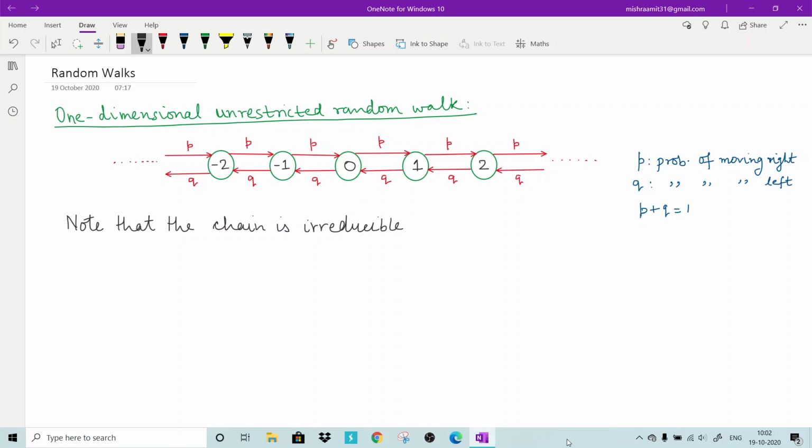So 0 is a periodic state with period 2, and since it is an irreducible Markov chain, every state will have the same behavior. Periodicity is a class property and we have a single class here, so all other states will have period 2. So this chain is irreducible and periodic with period 2.